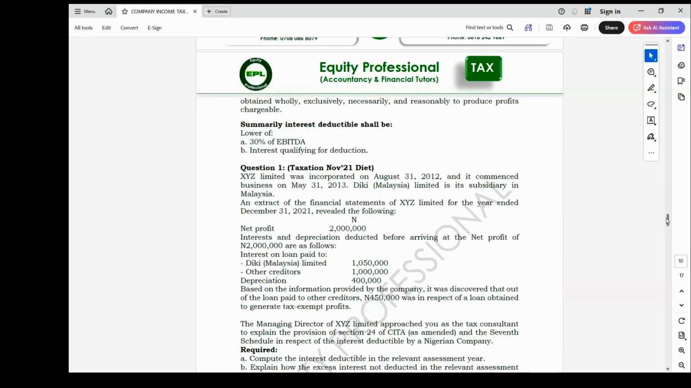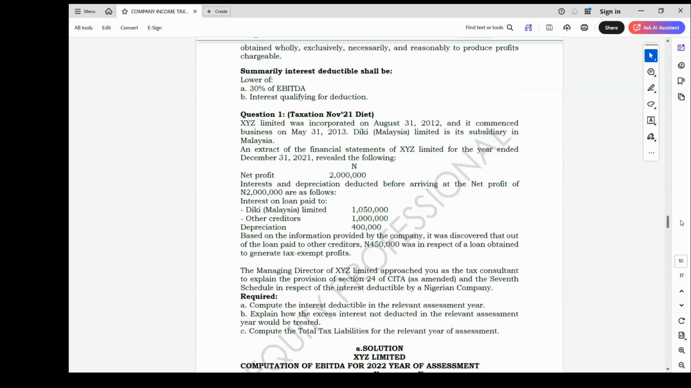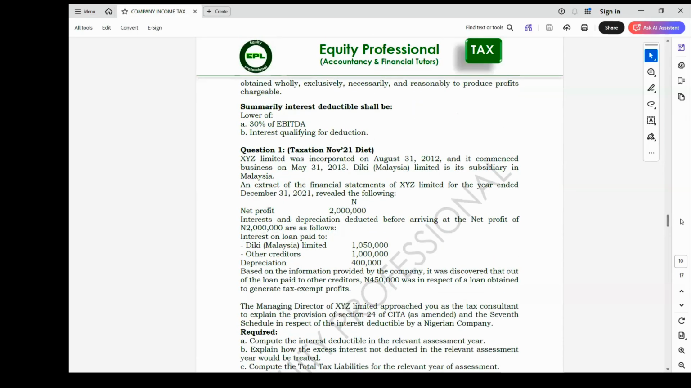Any question? So we're going to look at an illustration to illustrate that principle of interest deductible first. It is very, very important.